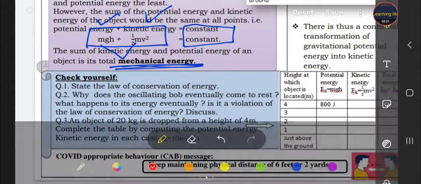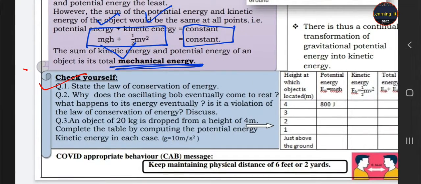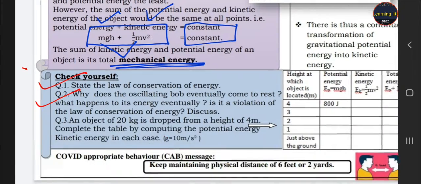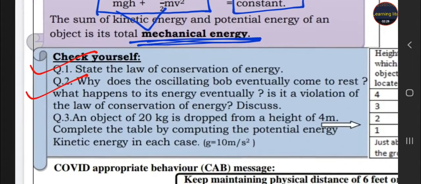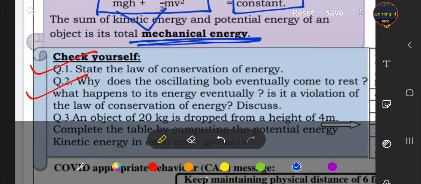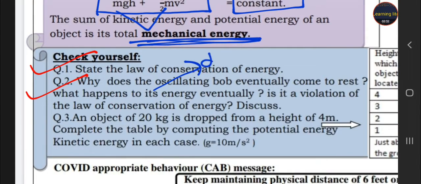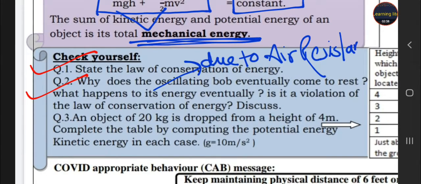Let's do the exercise. First, I told you the first answer. Second, why does the oscillating bob eventually come to rest? Due to the air resistance. So what is the answer? Due to air resistance. But this does not violate the law of conservation of energy.